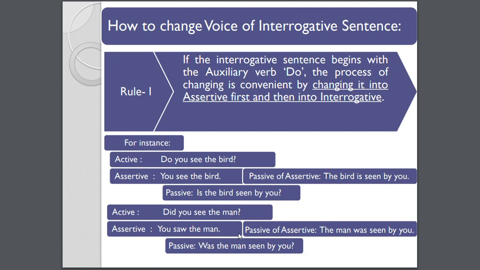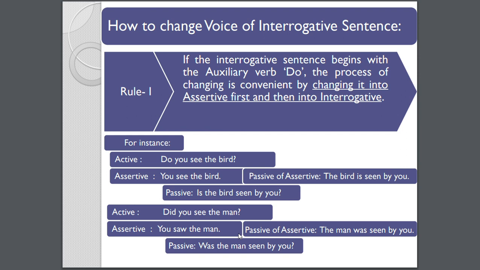Okay. So how to change the voice of an interrogative sentence? Let's see. If the interrogative sentence begins with the auxiliary verb do, the process of changing is convenient by changing it into assertive first and then into interrogative. For instance, do you see the bird? You see the bird. The passive of this assertive will be the bird is seen by you. So no change in tense. Is the bird seen by you? Will be the correct question passive.